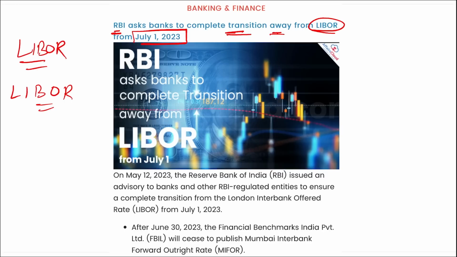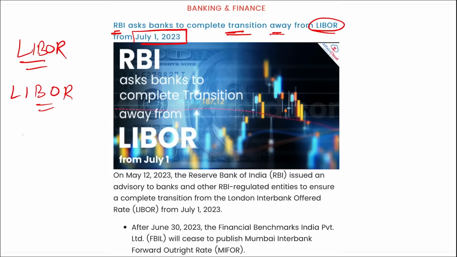Correct. Here after 30th of June, the Financial Benchmarks India Private Limited will cease to publish Mumbai Interbank Forward Outright Rate. The banks and financial institutions have been advised to ensure that no transaction undertaken by them or their customers rely on prices that use the US dollar LIBOR. In this regard, banks and FIs will develop systems and processes to manage the complete transition away from LIBOR, and RBI will continue to monitor, ensuring a smooth transition from LIBOR.